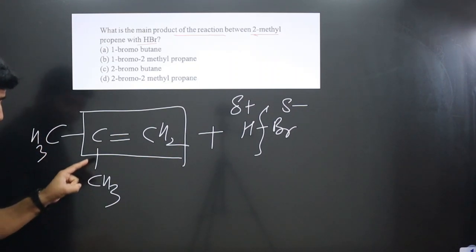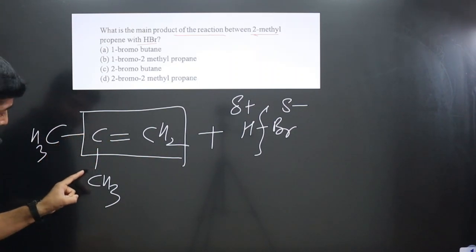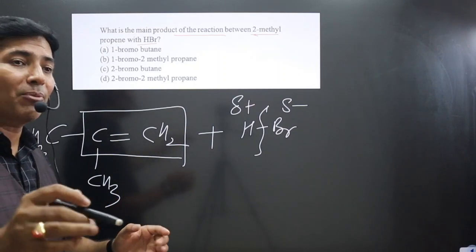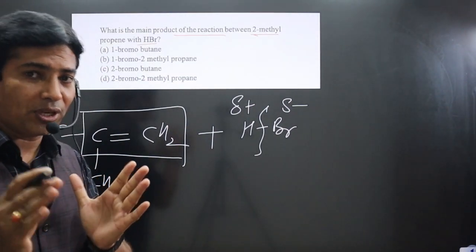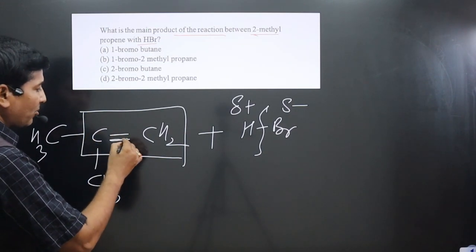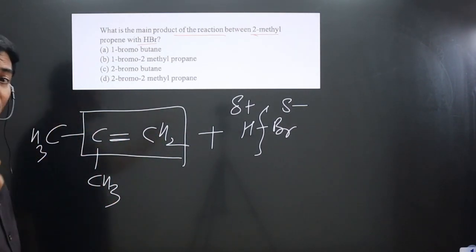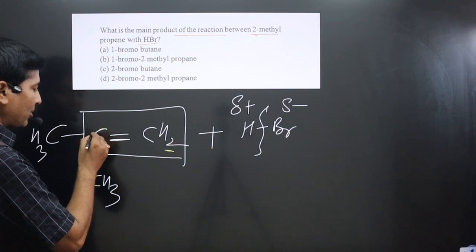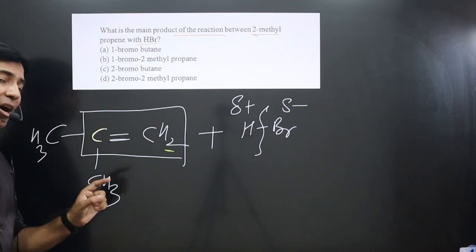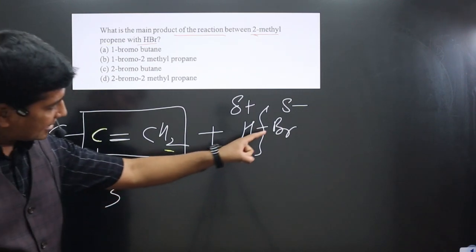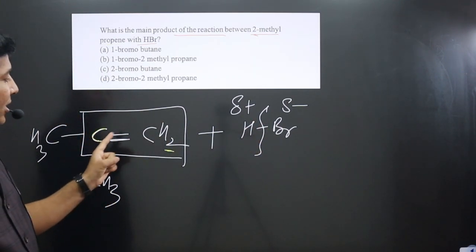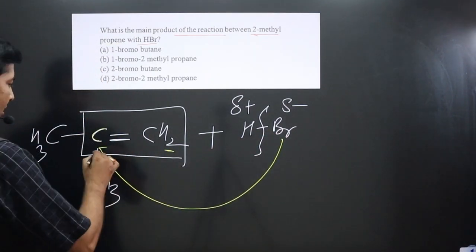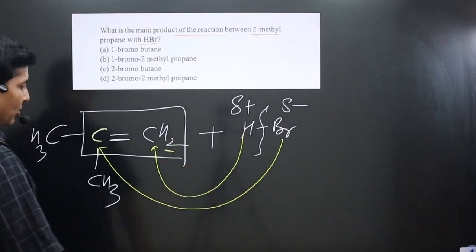Keep in mind, these 2 carbon are not part of a double bonded system. You can see they are not connected directly to the double bond. You should focus only on the environment of those carbon which are directly connected to the double bond. This carbon is directly connected to the double bond. This carbon is also connected to the double bond. Hence you should compare the hydrogen of these carbon only. In this case it has 2 hydrogen. In this case this carbon does not have any hydrogen because it is already forming how many bond? 4 bond. Hence you can see it has less number, no hydrogen, 0 hydrogen. In this case more hydrogen. Hence Br minus ion will connect to this carbon, and H plus ion will connect to this carbon.